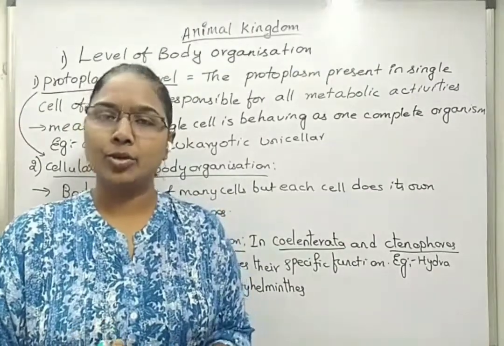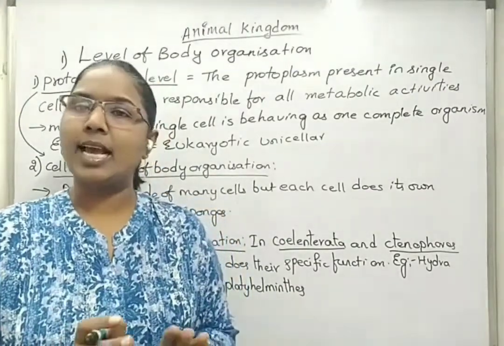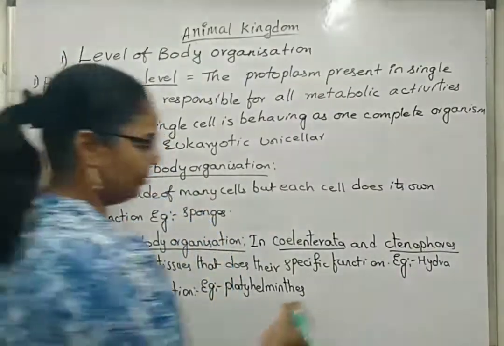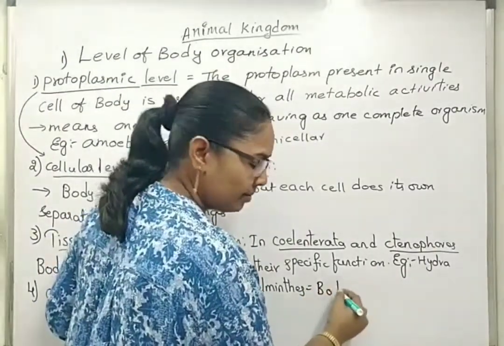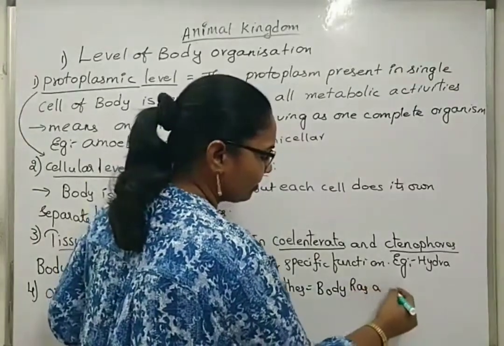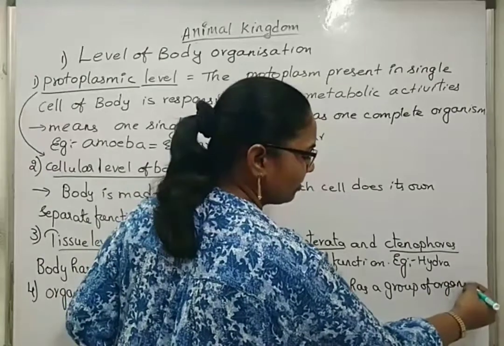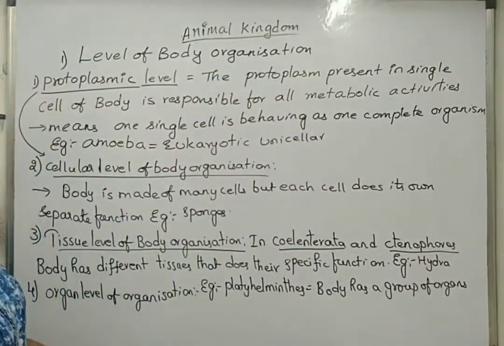It means that in the course of evolution, platyhelminthes stopped their development at the organ level. The body has a group of organs that do their own specific function and form one complete body.